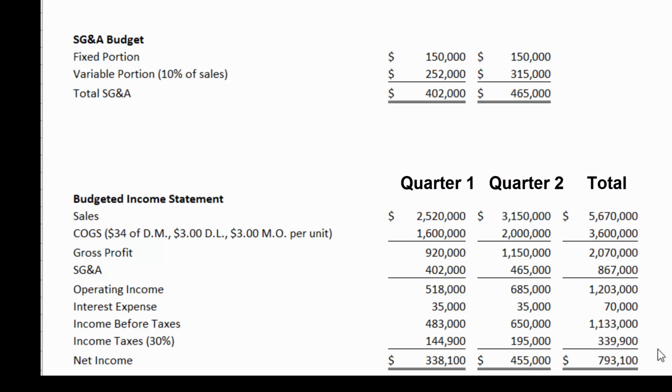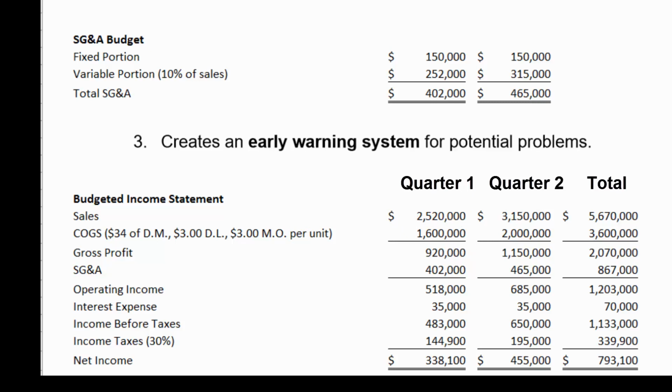So if we're going along during the year and it's the end of the first quarter and we've only got $2 million in sales, or if our expenses, our cost of goods sold, are $1.8 million, we know that our sales are too low and our expenses are too high, so our earning oriented system kicks in and we know we can do something to react to the bad news. And so that's just one way to create a budget.